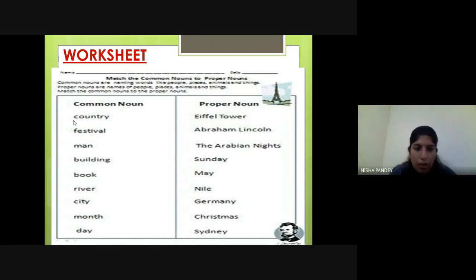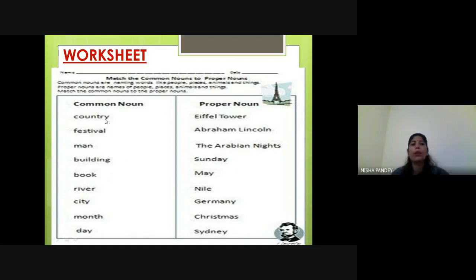Let's read first: country, festival, man, building, book, river, city, month, day. Here we have Eiffel Tower, Abraham Lincoln, the Arabian Nights, Sunday, May, Nile, Germany, Christmas, Sydney.